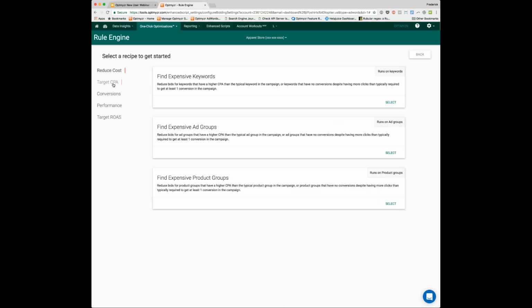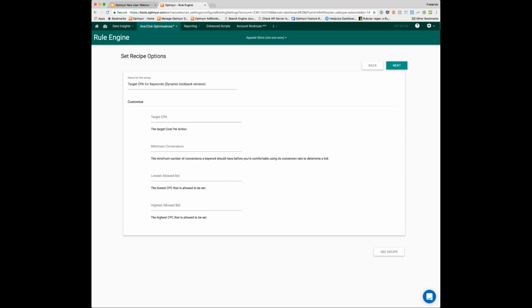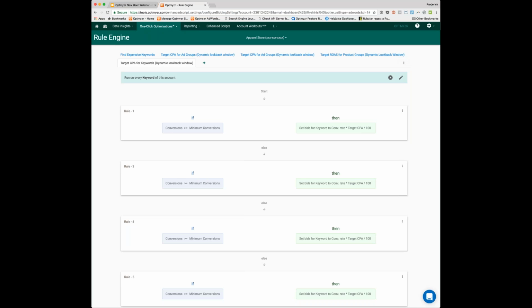And then you choose from the methodology you want to follow. So for example, do a target CPA. You can choose whether you run it on keywords or ad groups or even product groups for shopping ads. We have a lot of shopping ad tools. So you choose from right there and then say that we wanted to do a dynamic look back window for keywords. We select this one. And then we put in our numbers. So we want to have a $20 cost per acquisition, at least 3 conversions before we make a decision. Don't want to set our bids below $1 or higher than $10. So we put in a couple of settings, which we can change easily later on.